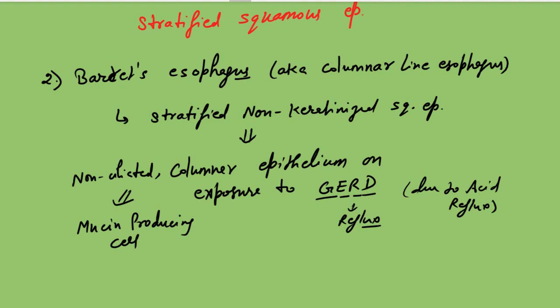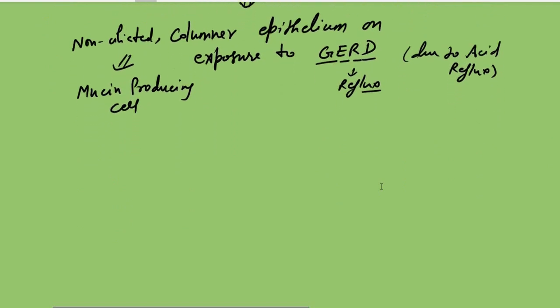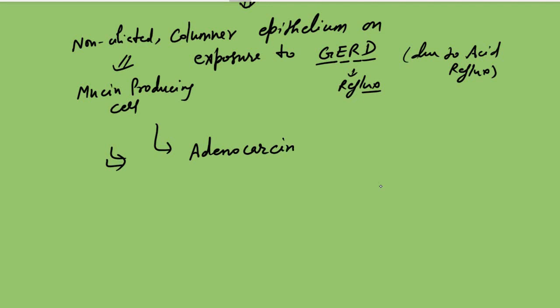Okay. Sometimes metaplasia leads to cancer. Like Barrett's esophagus leads to the formation of adenocarcinoma of the esophagus.